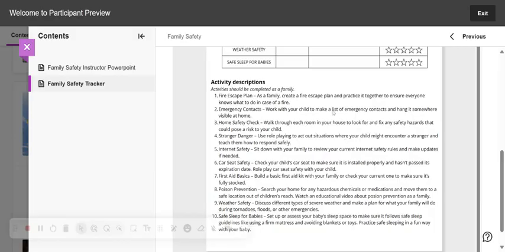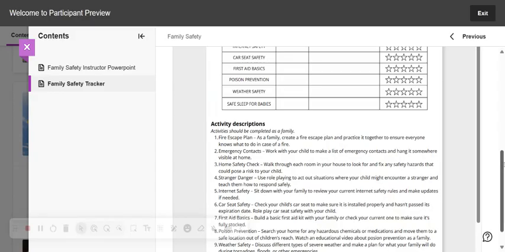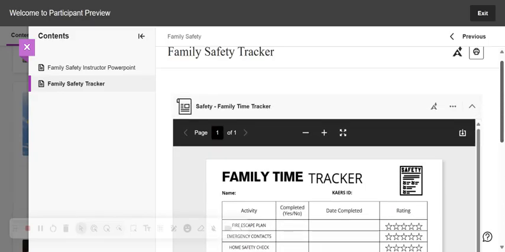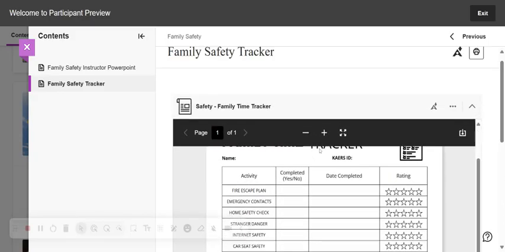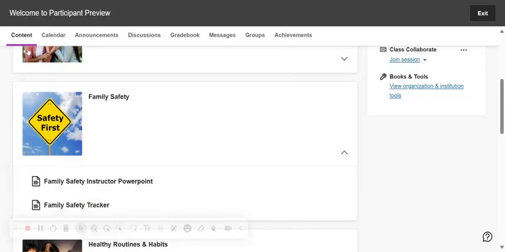And then at the bottom, here are the family together time activities, so that way they don't need to write it down. I would encourage you to put the reflection question either in the WhatsApp, if you have that for your family literacy groups, or on your Blackboard. They can either type it or write the reflection question, but you do need to see that so that they can get credit for that reflection question.